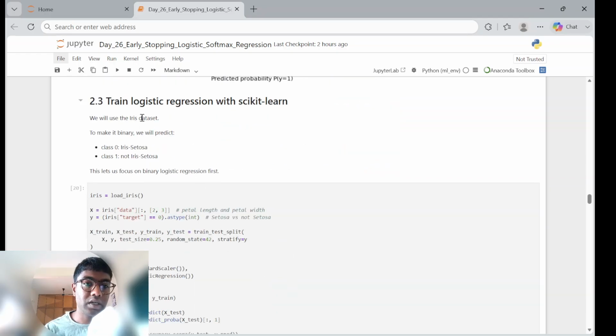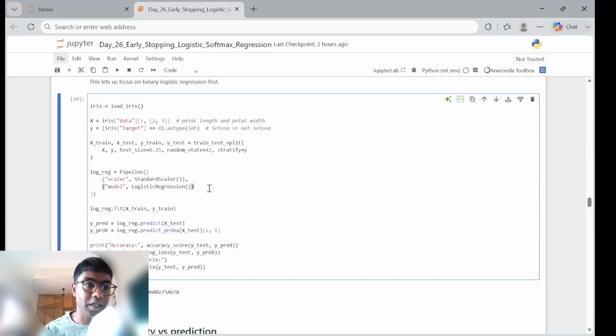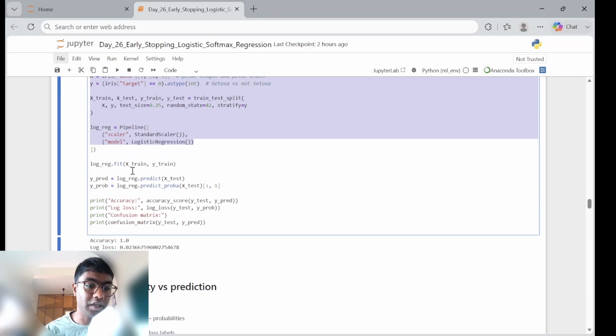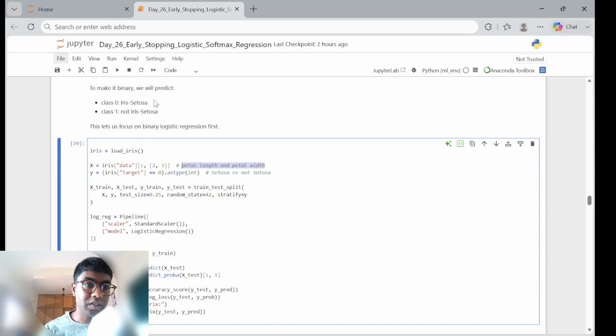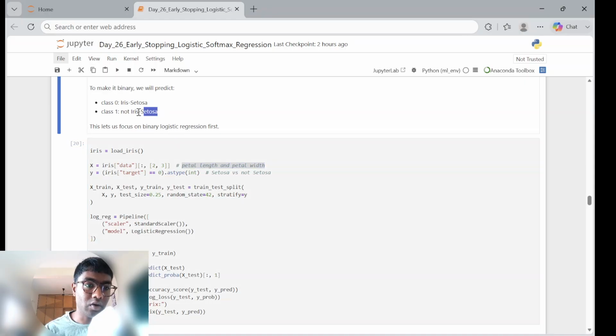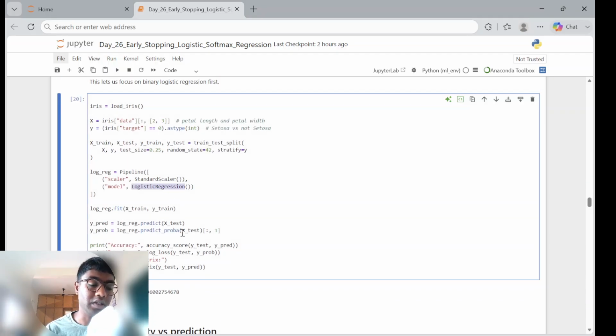Next is training logistic regression with scikit-learn. We are taking a small iris dataset, where we are given petal length and petal width as deciding factors to decide if it's an iris setosa category or not. That's where we are using logistic regression as an example problem.